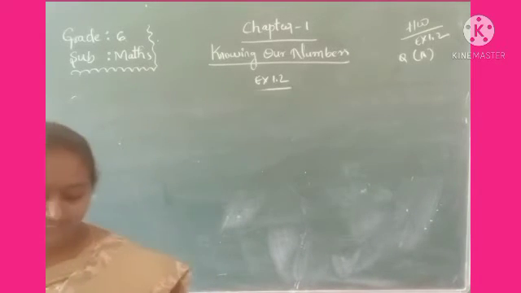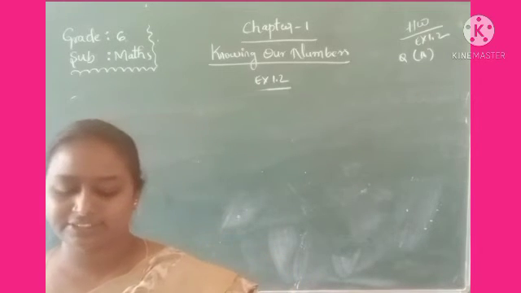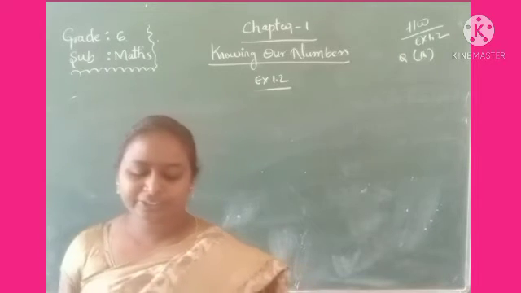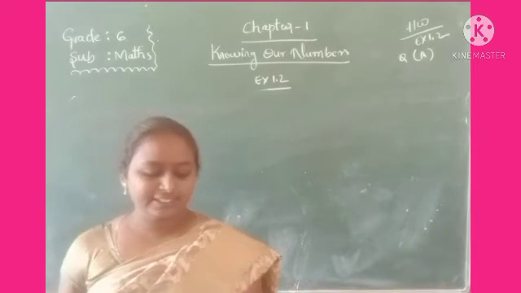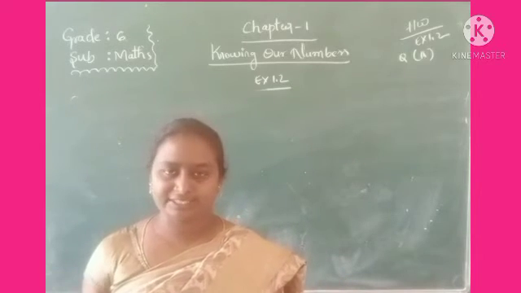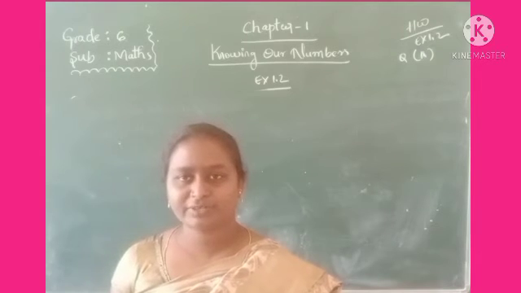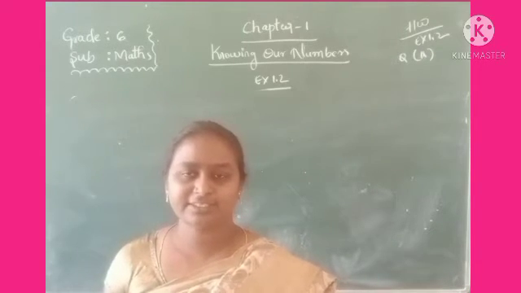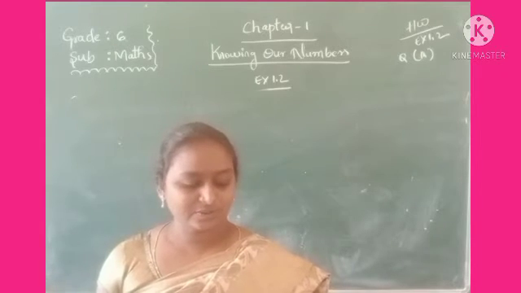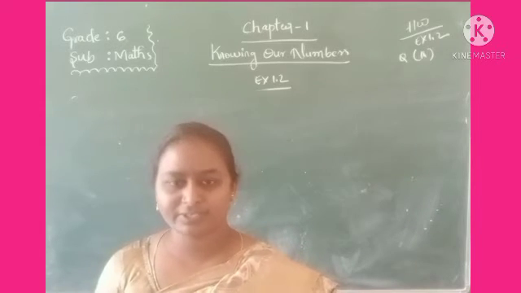A vessel has 4 liters and 500 ml of curd. In how many glasses, each of 25 ml capacity, can it be filled? See here, a vessel has 4 liters and 500 ml of curd. Curd is there in that vessel. So how much curd is there? That is 4 liters 500 ml of curd.